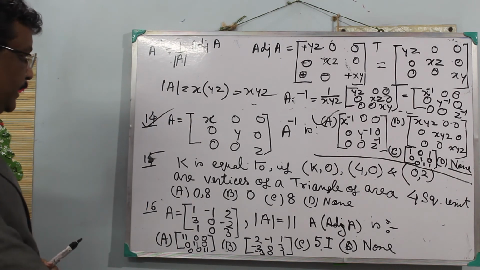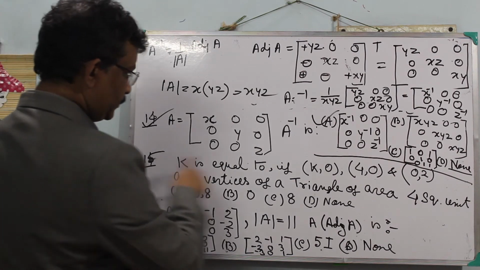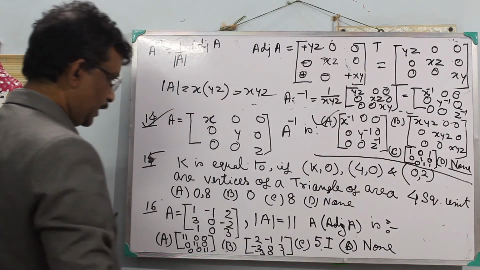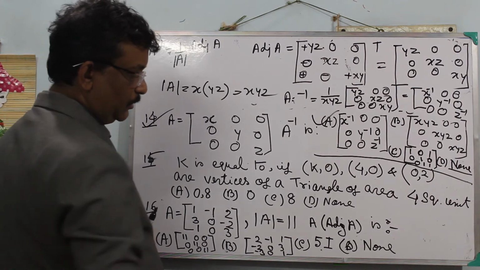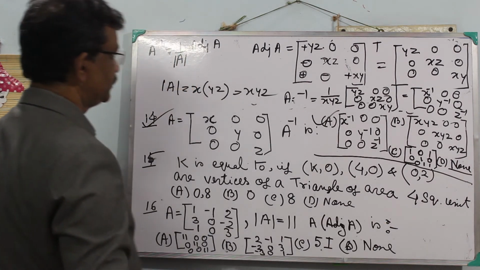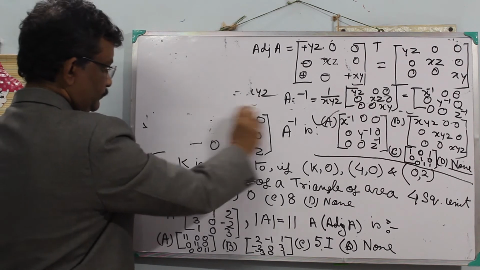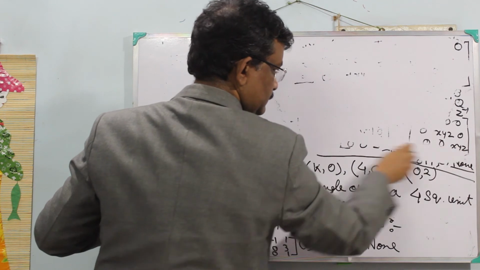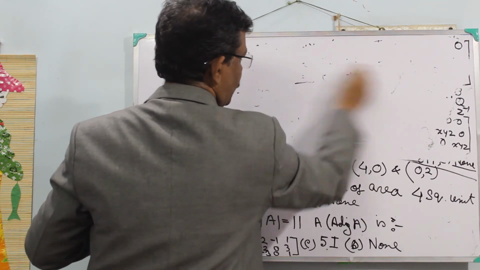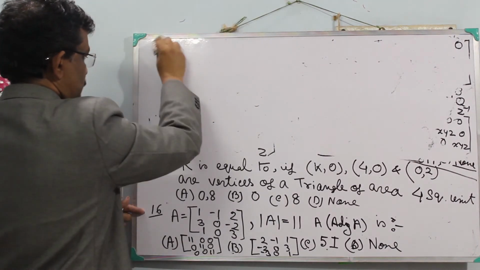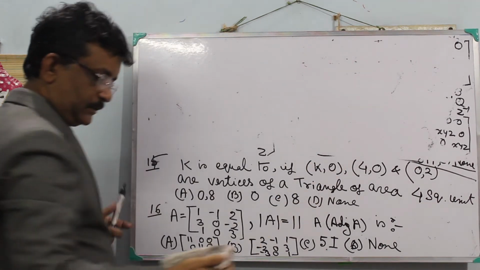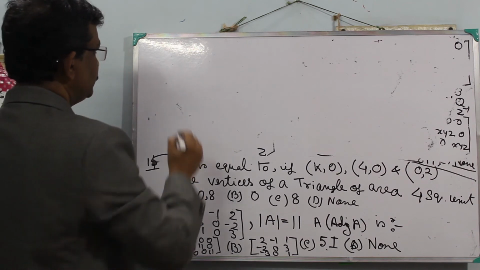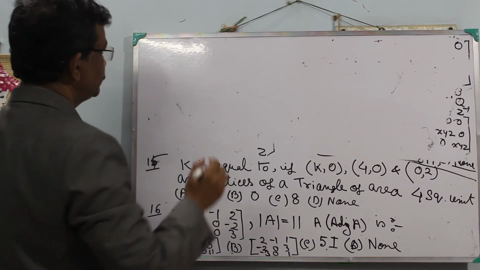Next, find k if (0, k), (4, 0) and (0, 2) are the vertices of a triangle of area 4 square units. Here, how will we calculate the area of a triangle? With the help of a determinant.